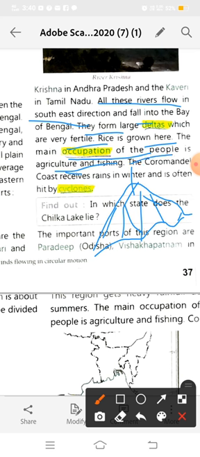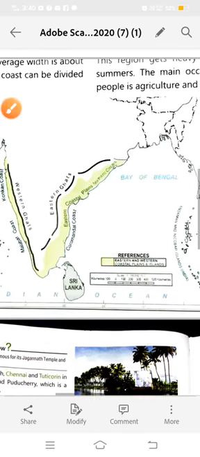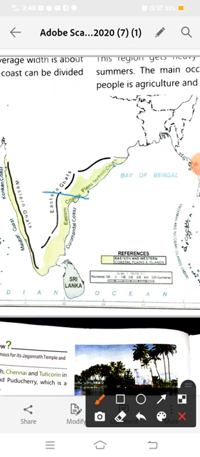The Coromandel coast receives rains in winter and is often hit by cyclones. This is our Coromandel coast. The bottom part of the Northern Circars is known as the Coromandel coast, in which Puducherry and Tamil Nadu are included.